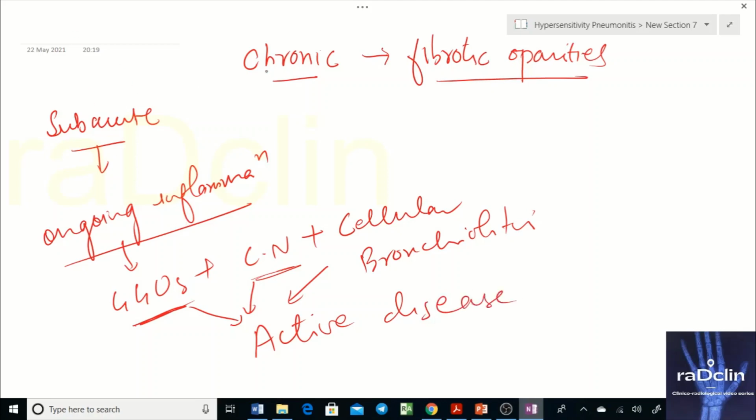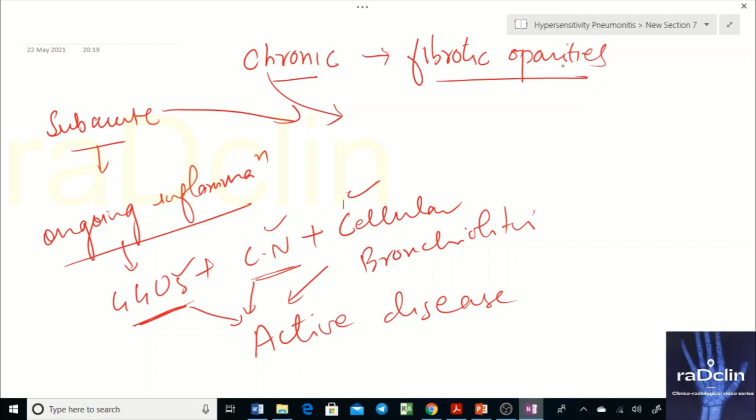And if these findings are together, very commonly you will see the patient developing fibrosis. If the patient is showing all these findings together, this suggests that the patient has an active disease and has started to form fibrotic opacities as well. It has been quite a long time, because now the patient is entering the chronic phase, but low level ongoing inflammation is always there. So that is the inference we take: superimposed subacute findings are always there in chronic hypersensitivity pneumonitis.